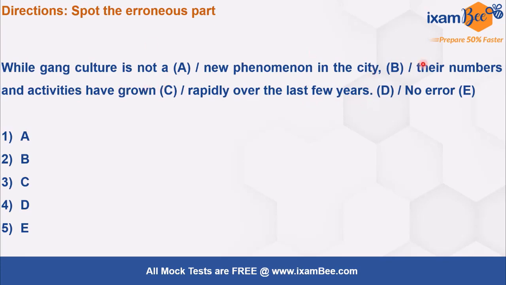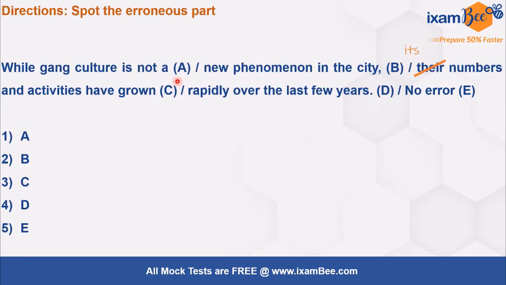Okay, so we are talking about what? Gang. Okay, so with gang what will come? Its numbers, right? So its numbers and activities have grown, right? So their is incorrect, it should be its, because we are referring to gang. Okay, so here the pronoun should always be in synchronization with the antecedent. Okay, so here the error lies in part C. You will choose option 3 as the answer, right?